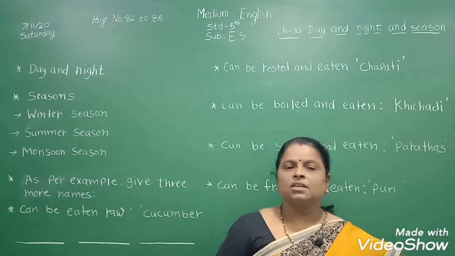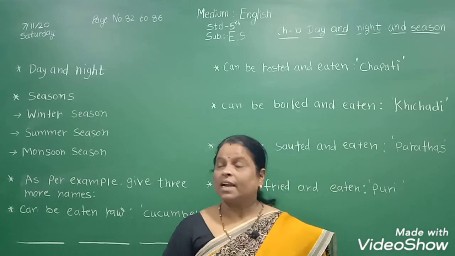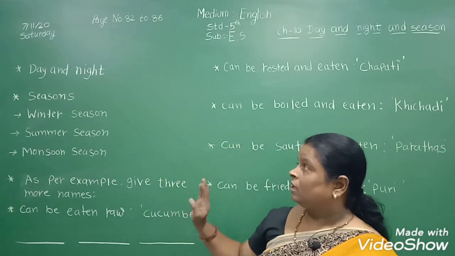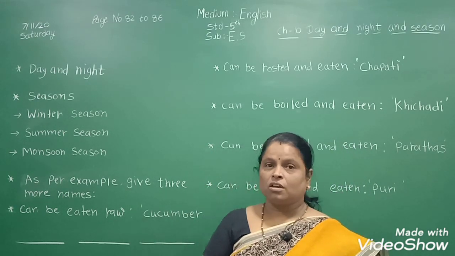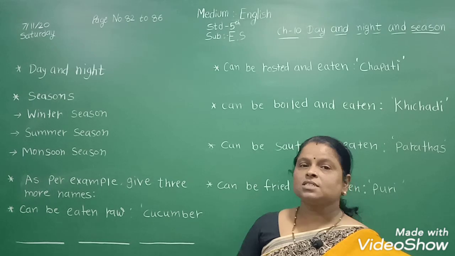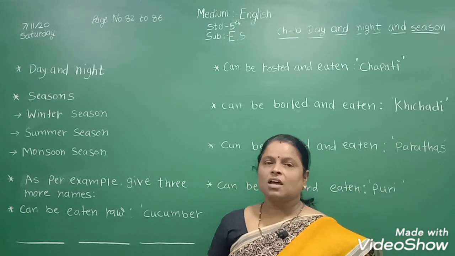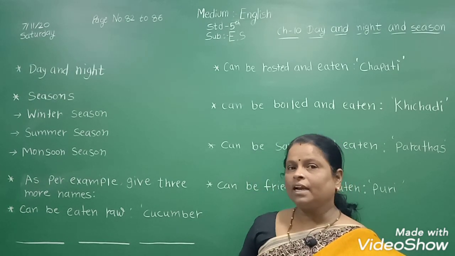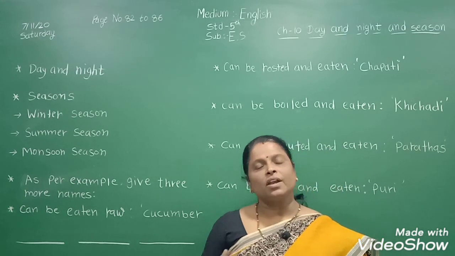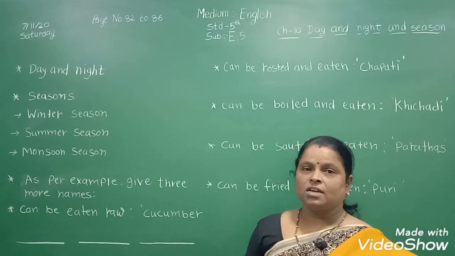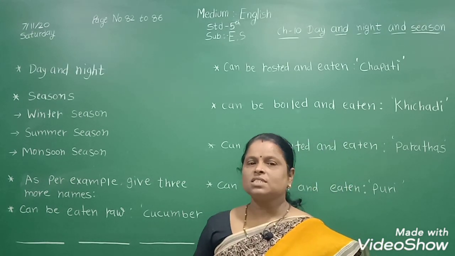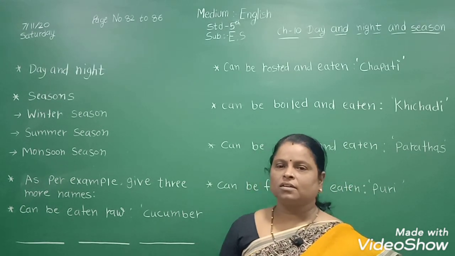So students, do you understand day and night? Day and night are caused by rotation. So the earth spinning on its axis causes day and night. It completes one rotation in 24 hours, one day. So it causes day and night.